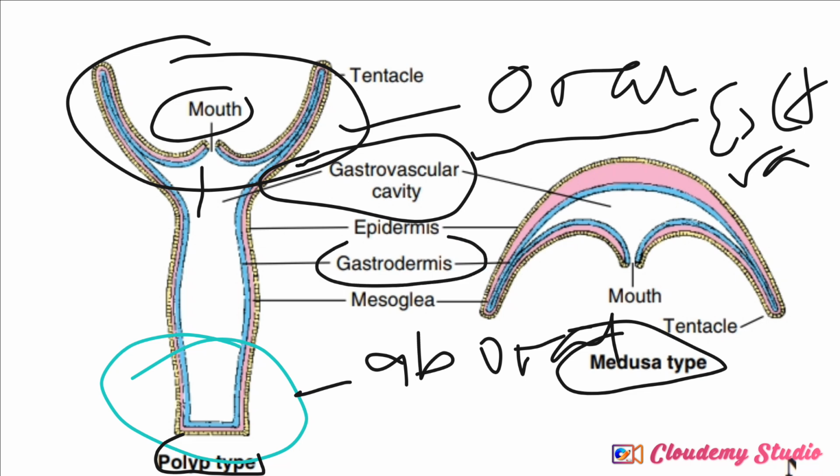Look at this, the gastroderma. Inside the gastroderma, the intracellular digestion occurs. So they have two types of digestion: extracellular digestion and intracellular digestion. The extracellular digestion occurs in the gastrovascular cavity, while the intracellular digestion occurs in the gastrodermal cells, or the gastrodermis.